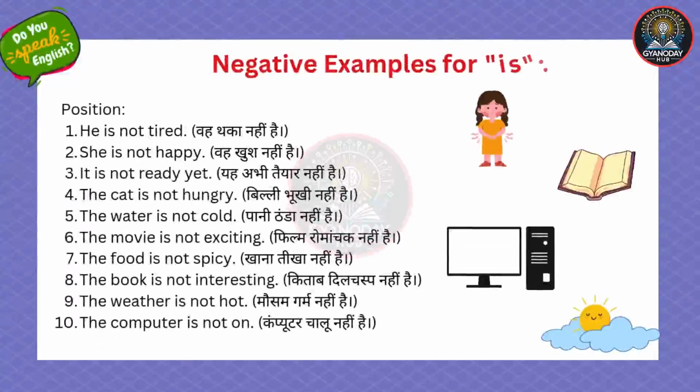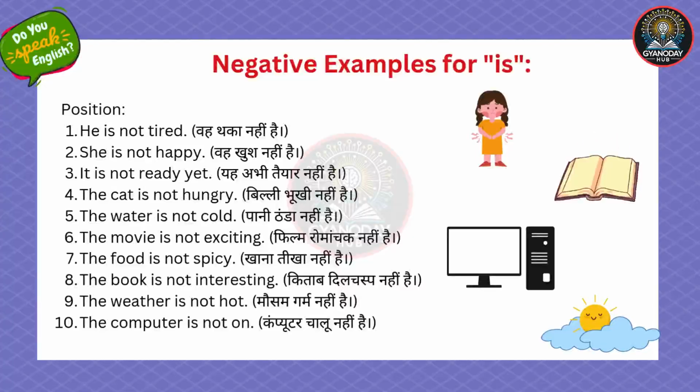Negative examples for is, position. He is not tired. She is not happy. It is not ready yet. The cat is not hungry. The water is not cold. The movie is not exciting.